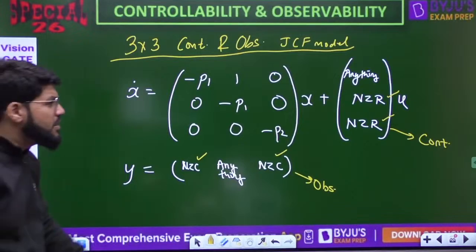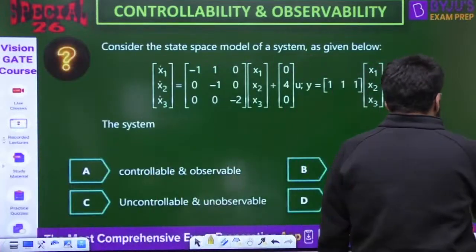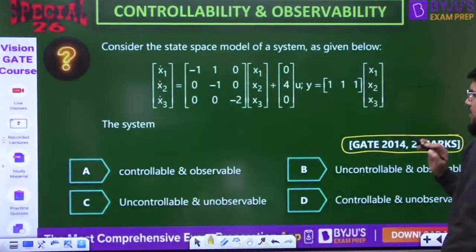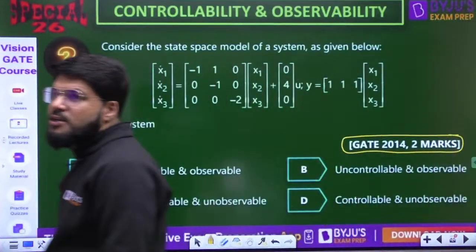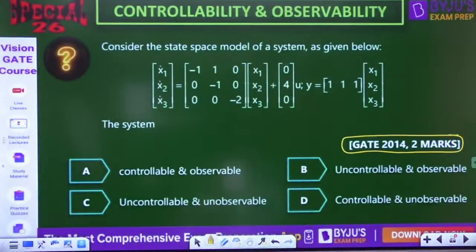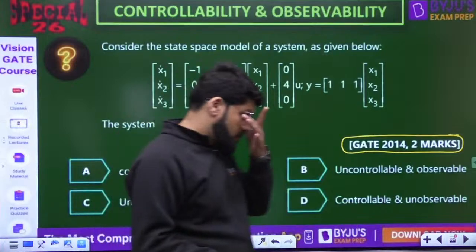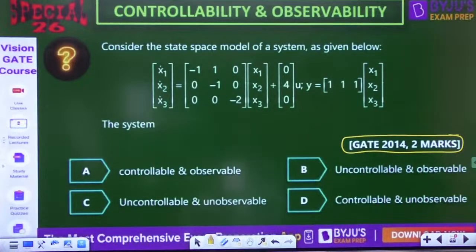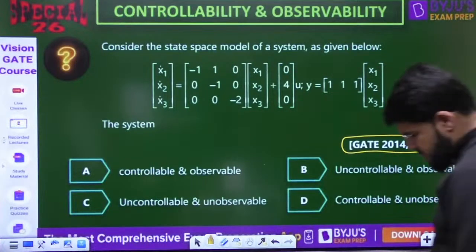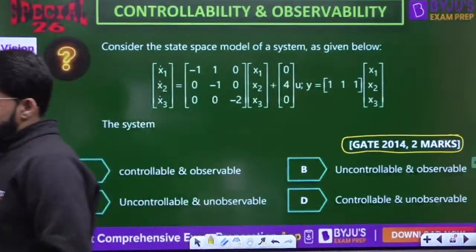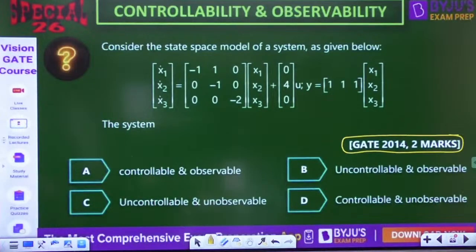Finish. Now see how you can score 2 marks easily. A 2-mark GATE question, easily. Easily means very easily, very quickly. That is very easy and very quick.